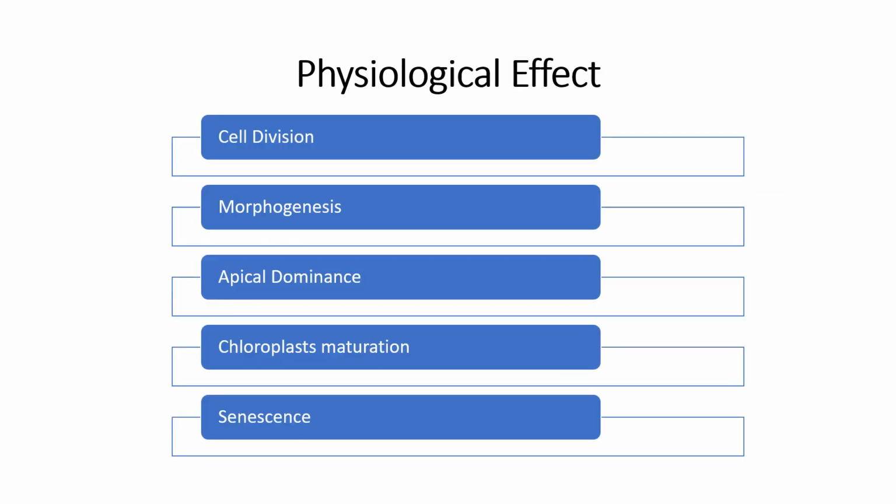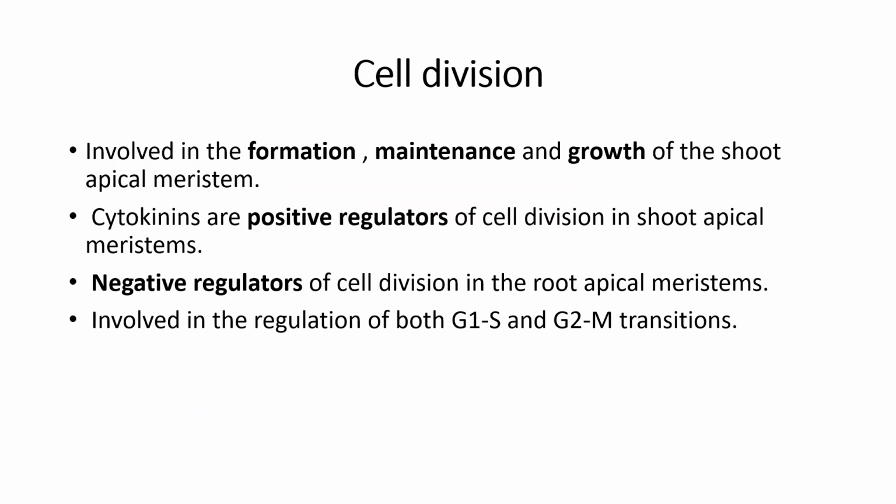Then what are the physiological effects? That is cell division, morphogenesis, apical dominance, chloroplast maturation and senescence. So we will be discussing in detail all these processes. So first comes cell division. So cell division is involved in the formation, maintenance and growth of the shoot apical meristems.